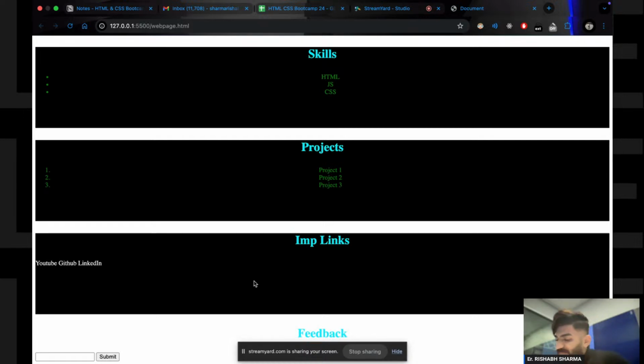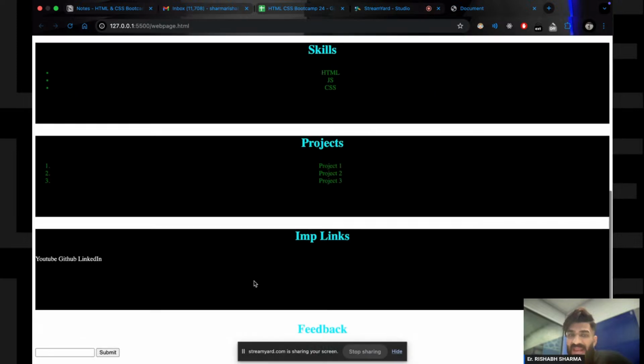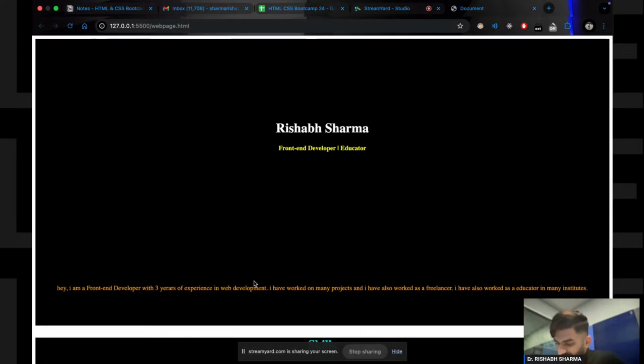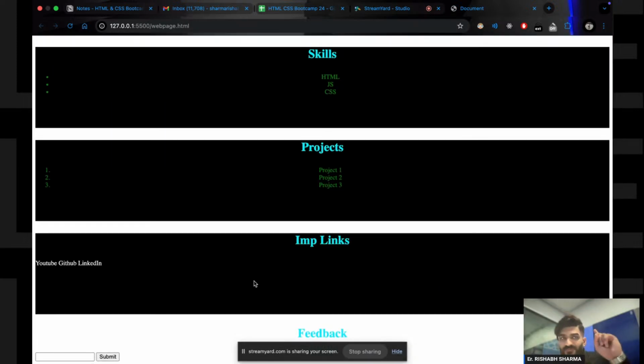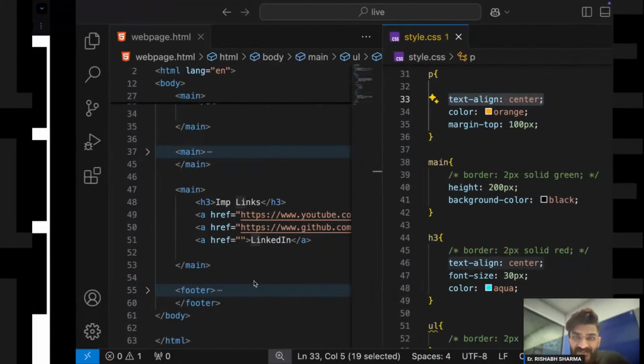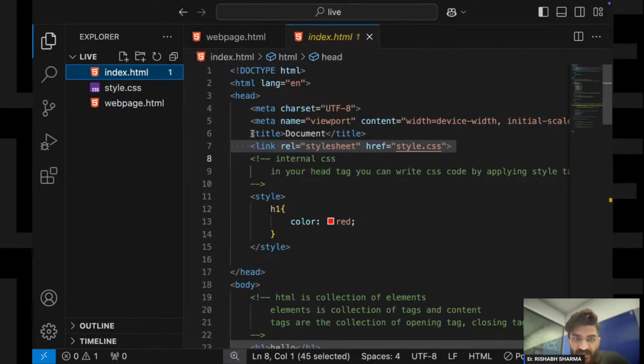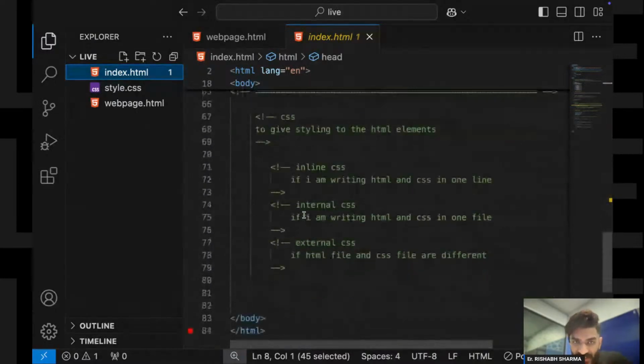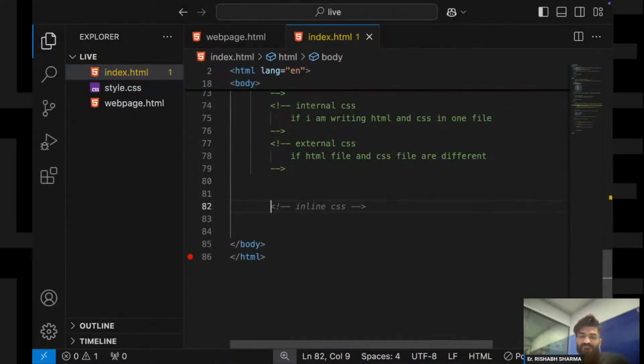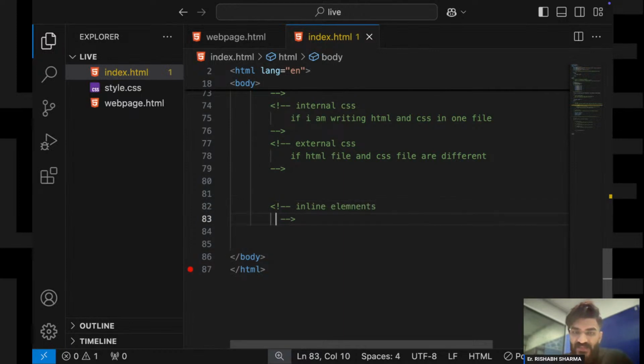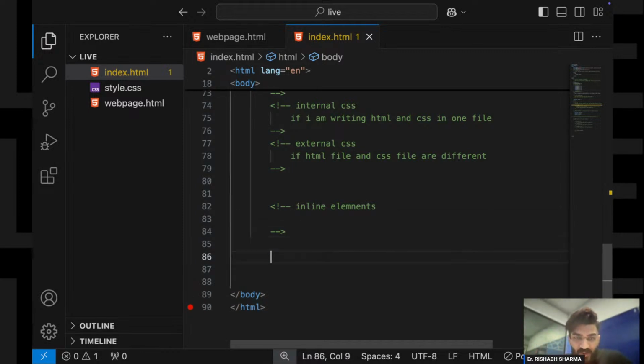So now when it comes to elements, there are two types of elements. The first one is your inline elements and the second one is your block elements, right? So let us first understand what are inline elements and what are block elements.